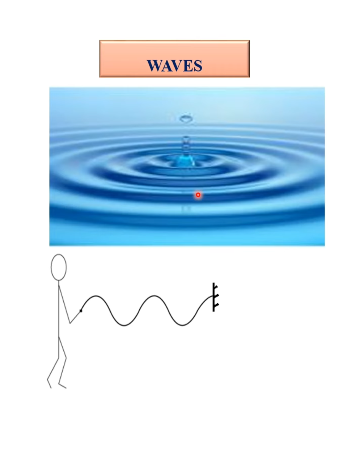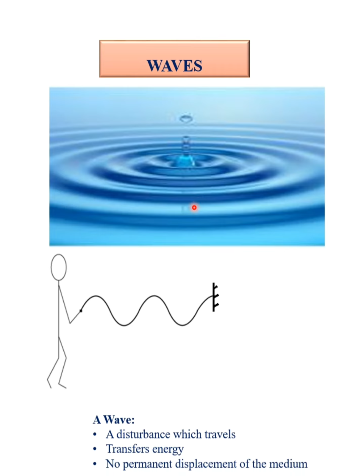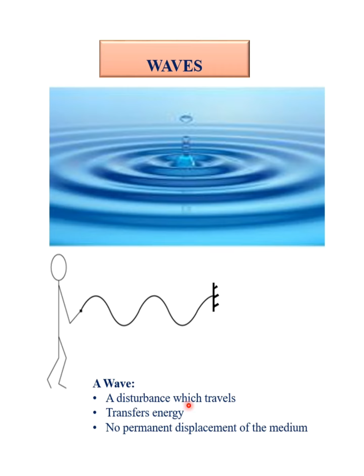Following this, we can describe or define waves as a disturbance which travels. And while it travels, it transfers energy. And while transferring the energy, it does not cause any permanent displacement of the medium. So from here, you see that the wave travels from the source. The particles vibrate as it transfers energy, but the particles themselves are not permanently displaced. They just vibrate up and down about their mean position.